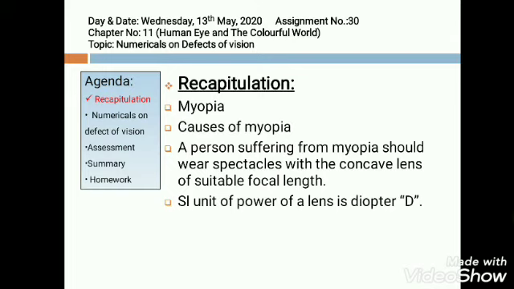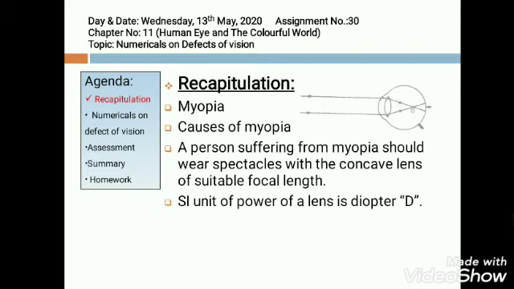First one is myopia. Define myopia. The defect of the human eye in which the person can see nearby objects clearly but is unable to see distant objects clearly and distinctly is known as myopia. It is also known as nearsightedness. The light rays after passing through the eye lens meet in front of the retina, as you can see in the figure.